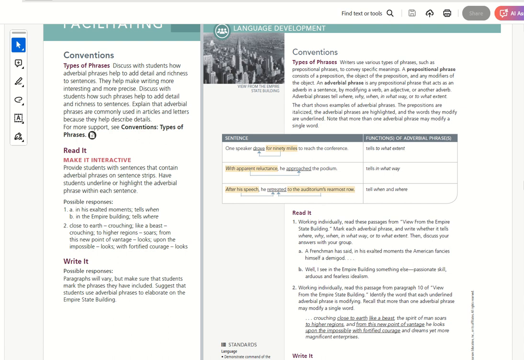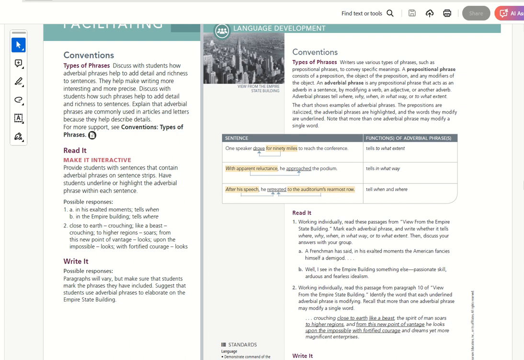So I just want to know the difference between the prepositional and adverbial. And here they give us three sentences, and I want you to focus on these three sentences. First, one speaker drove for 90 miles to reach the conference. And here the function of adverbial tells to what extent.